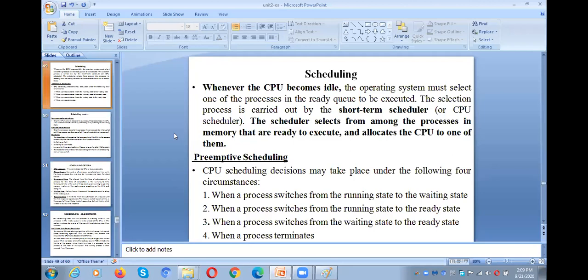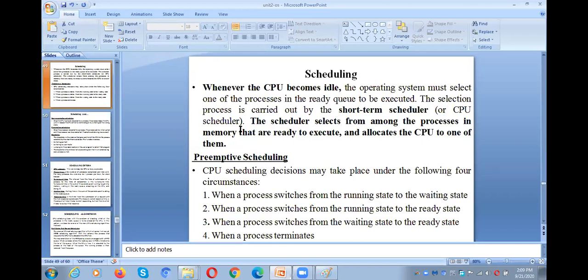Now try to read this particular top line. Whenever the CPU becomes idle, the operating system selects one process in the ready queue. That means, as in our example, 3 processes are in the ready queue in main memory. From those 3, when the CPU becomes idle, the short-term scheduler will take one process from those 3 and assign it to the CPU.